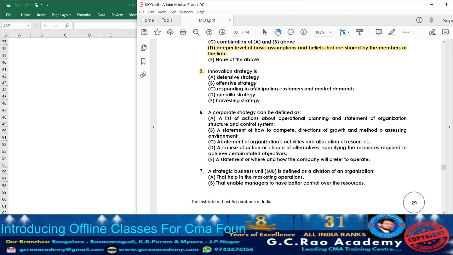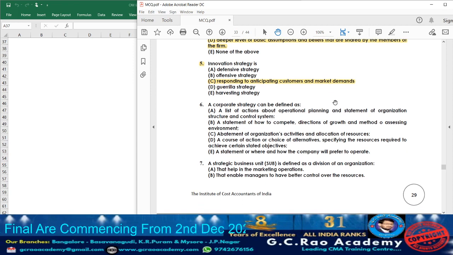What they are telling? Defensive strategy. No. Option A cannot be the answer. Option B, offensive strategy. No. Option C, what they are telling? Responding to anticipating customers and market demand. Yes, a little bit. Option C is related to that. Option D, guerrilla strategy. No. Option E, harvesting strategy. No. So the appropriate answer is option C, responding to anticipating customers and market demands. That we are going to call as innovation strategy.